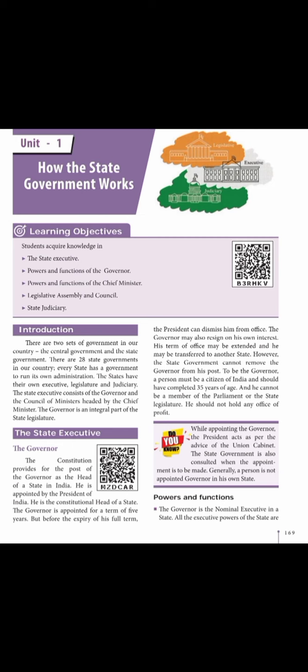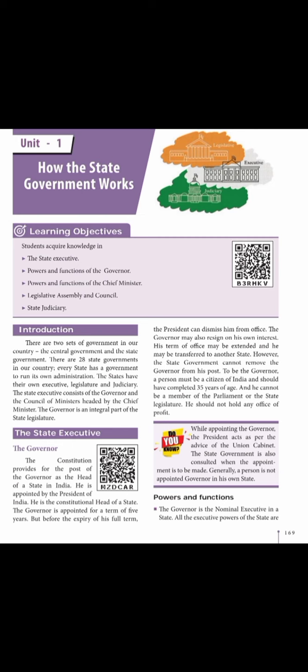Today, we are going to see how the state government works. Children, what do you mean by government? Government means administering a country. Okay, how they rule the country, what are all the rules and regulations they have to follow, how to look after the welfare of the people. These are the works of the government.